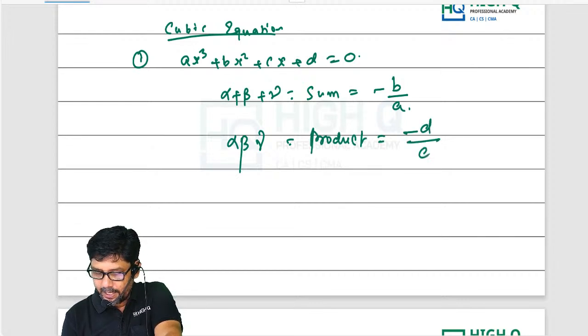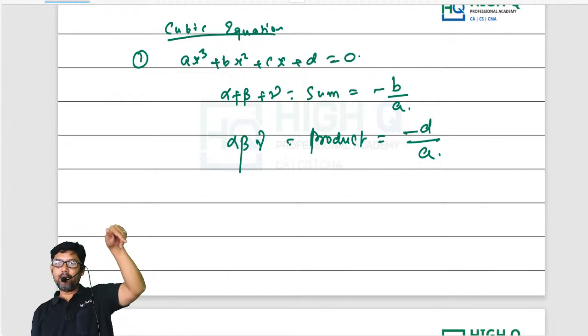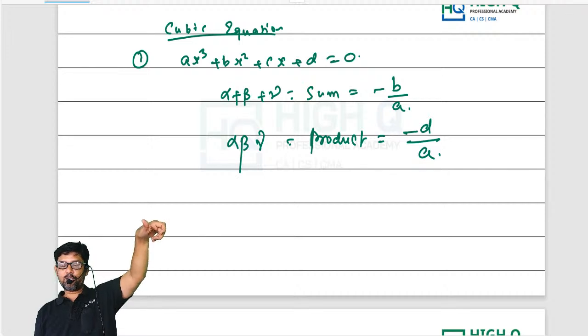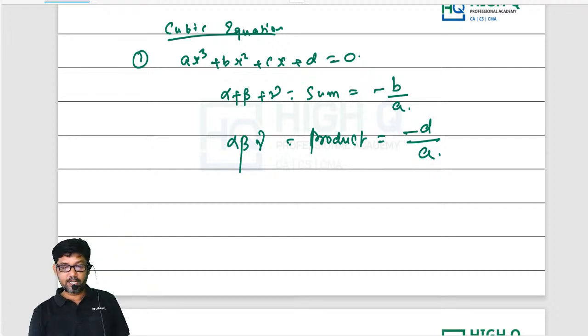minus d by a. Listen here, in quadratic equation we had plus c by a, constant divided by coefficient of x square. Here product will be what? Constant divided by coefficient of x cube, but negative sign, alternate sign we should take.